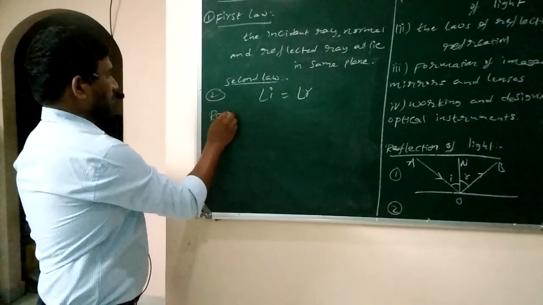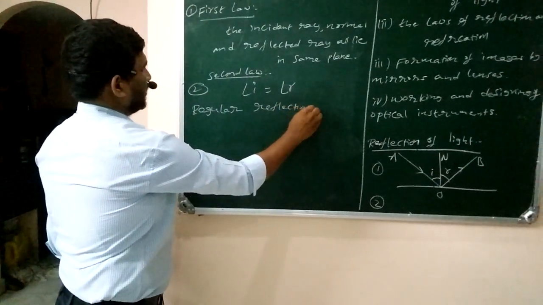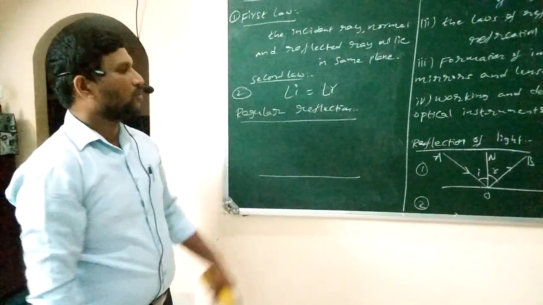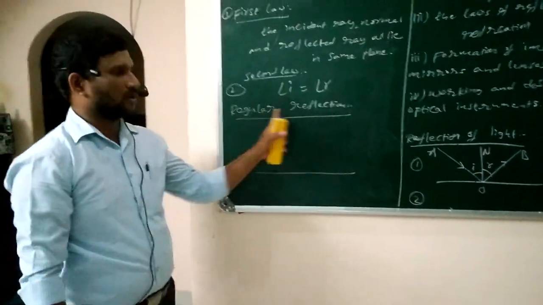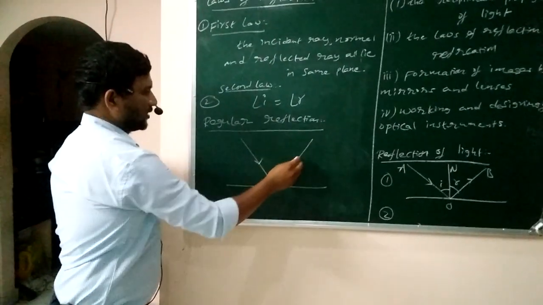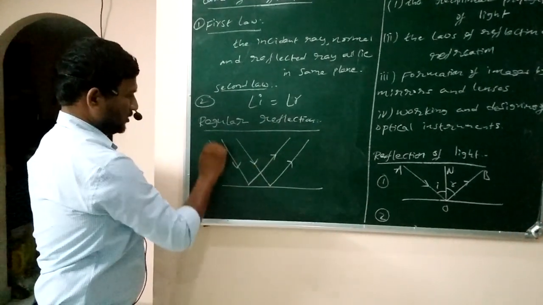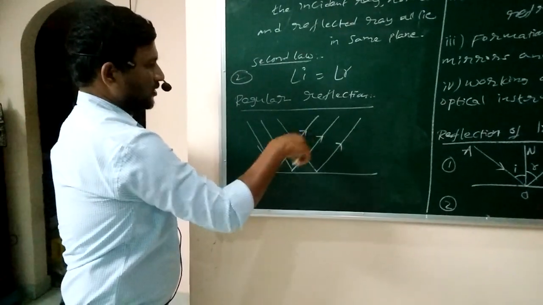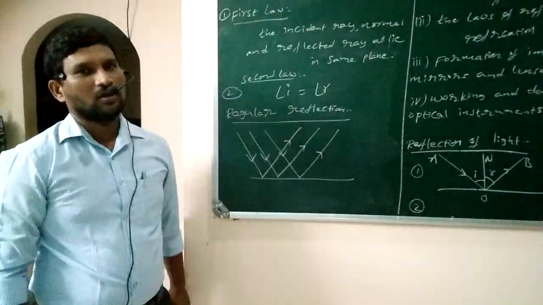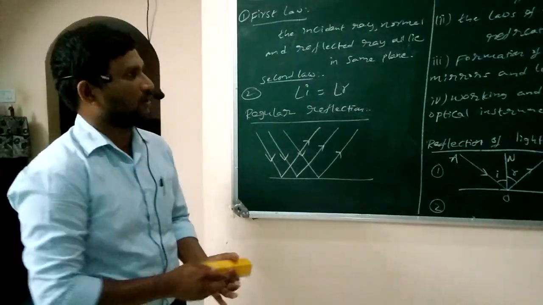Now let me explain two more definitions. That is regular reflection. What is meant by regular reflection? The reflection that takes place by a smooth surface or a polished surface, that type of reflection we call regular reflection. Here let this be the incident ray and the reflected ray will be like this. And this is the incident ray and the reflected ray like this. All the reflected rays are going to be parallel to each other in regular reflection. The example for regular reflection is when you see your image in the mirror.